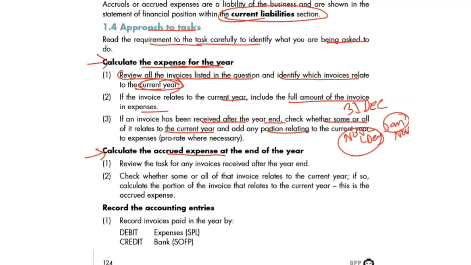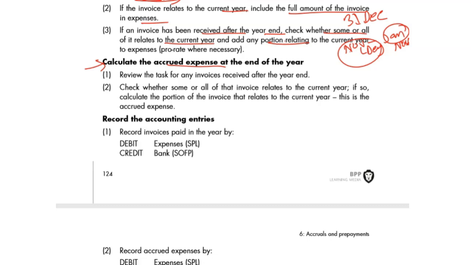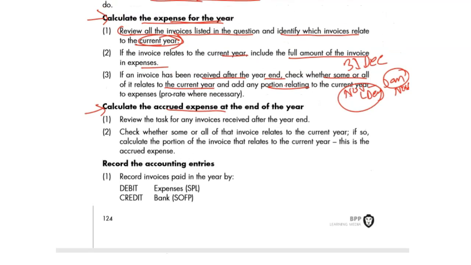That's how you need to do the proportion. We'll do hands-on examples, it'll make more sense. Calculate the accrued expense for the year end. Review the task and invoices received, and check whether some or all of the invoices relate to the current year.